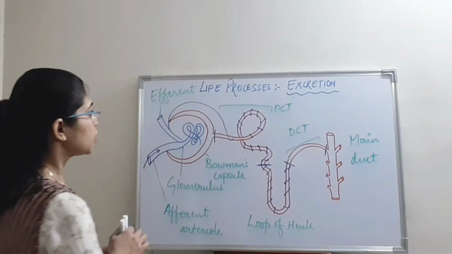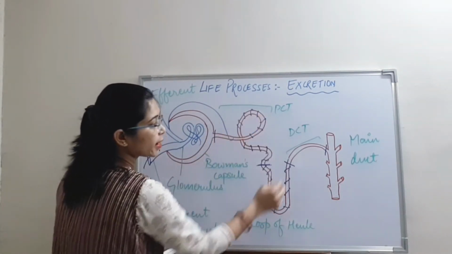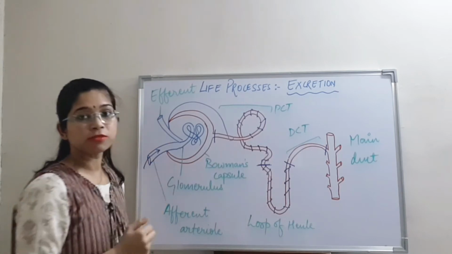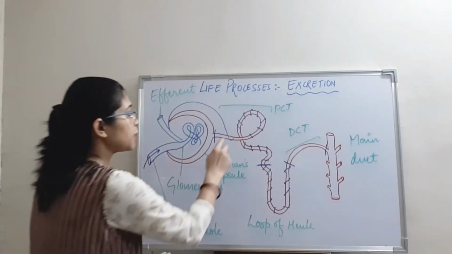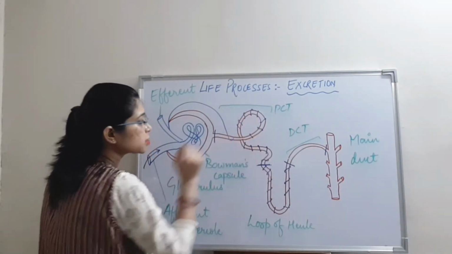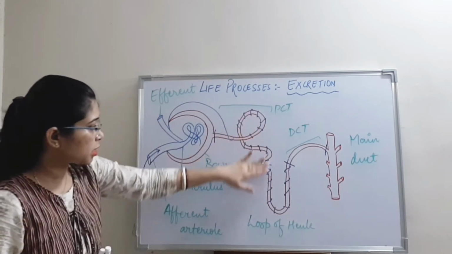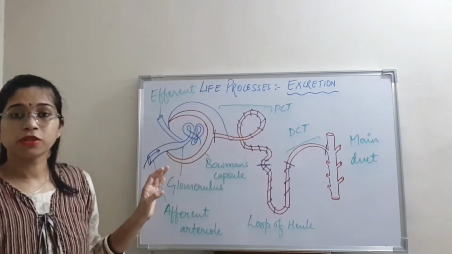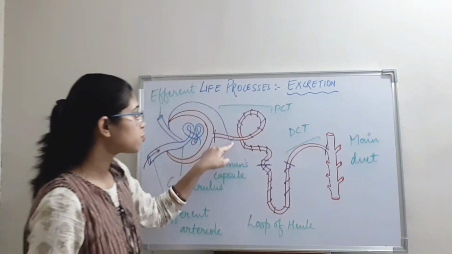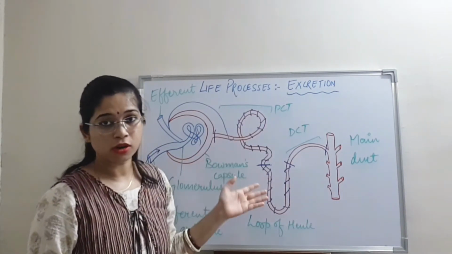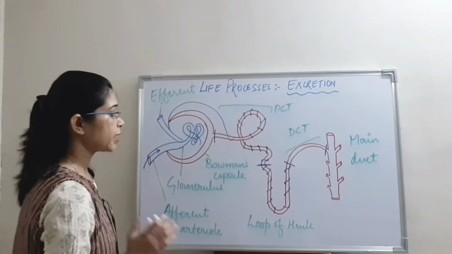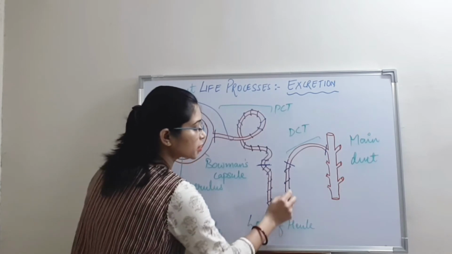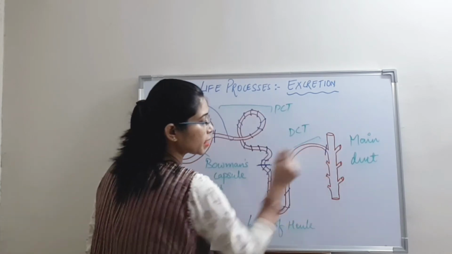That is why we have PCT, loop of Henle and DCT, which absorb the useful components with the help of small capillaries which are intertwining these surfaces. Because of the process of diffusion, the useful products like amino acids, salts and water get absorbed here, and the waste product which is present inside the loop goes to the main duct.